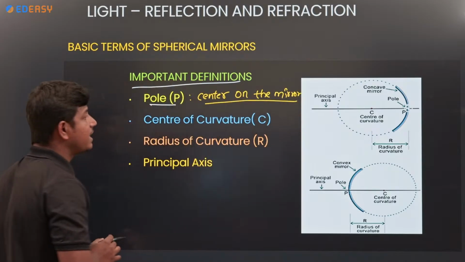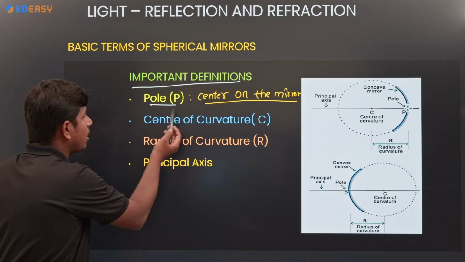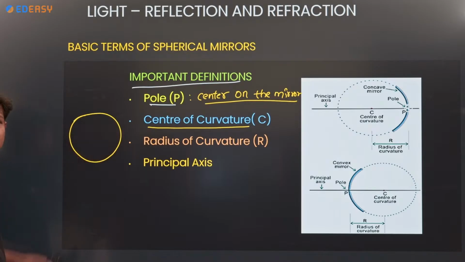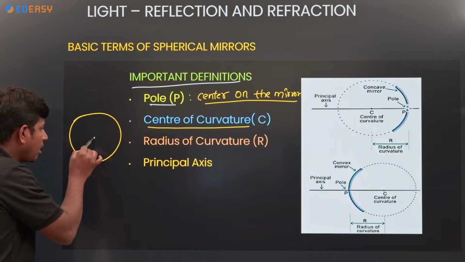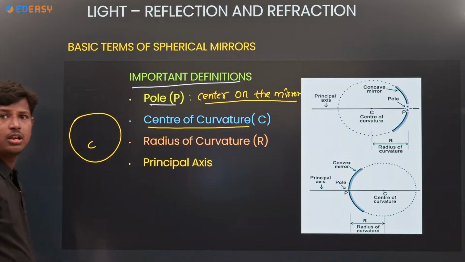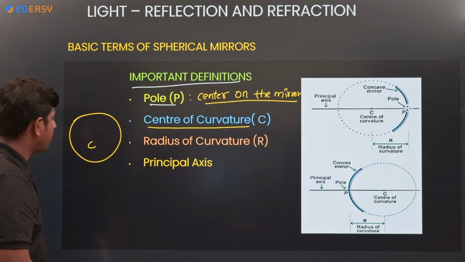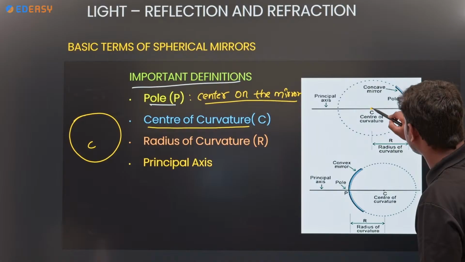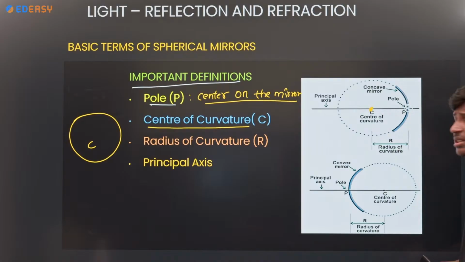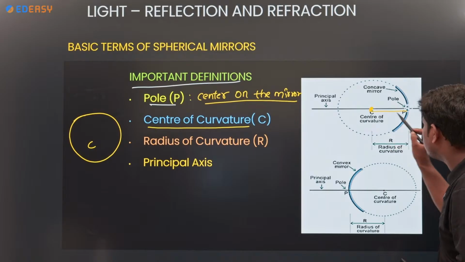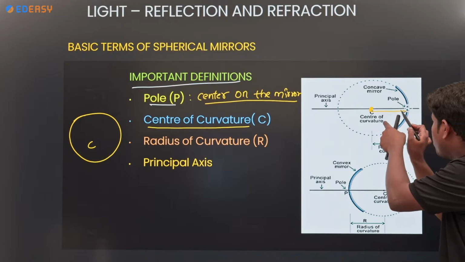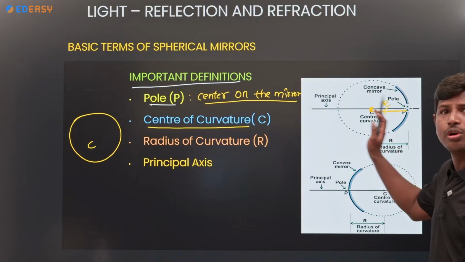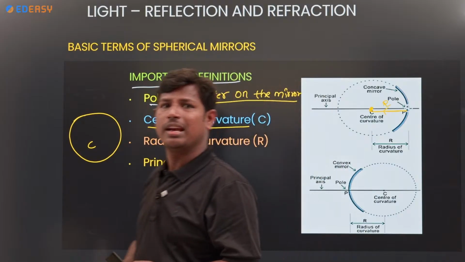Okay. Center of curvature. What is the center of curvature? If you take a whole spherical mirror, its center is called the center of curvature. Radius of curvature means, see here, this is the center of curvature. The distance from pole to C is called the radius of curvature.